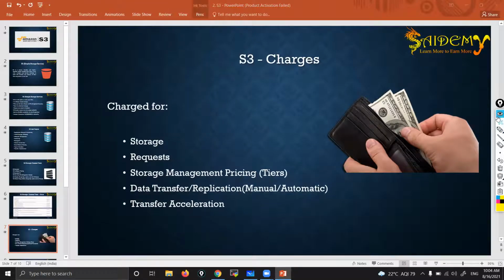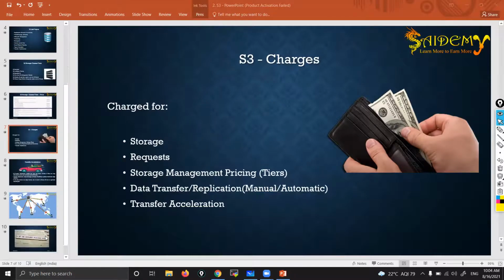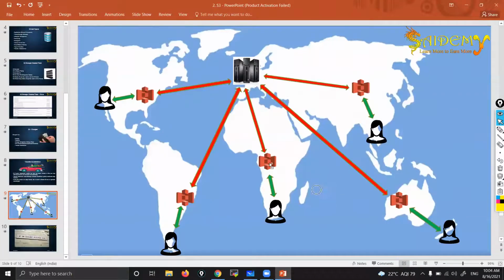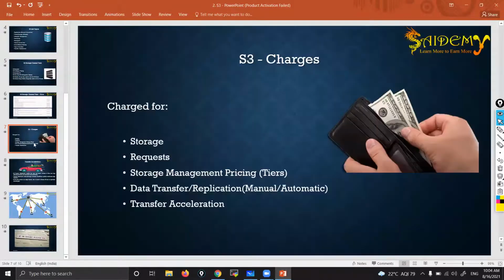Then transfer acceleration. See, in transfer acceleration, you are taking advantage of these edge locations, right? Correct. You are getting a faster data transfer rate, correct? So for that also you need to pay an extra bill if you use transfer acceleration, because you are taking advantage of the edge locations and all, right? So for that you need to pay. So because of all these reasons, you'll get a bill. That billing is pretty cheap, but you must know for which purpose you are getting how much bill. Okay. So for all these reasons, you will be charged. These are S3 charges.